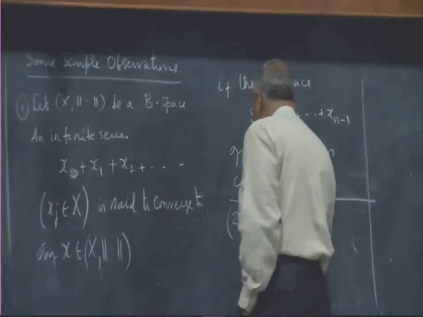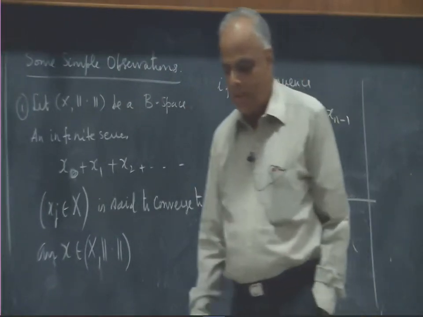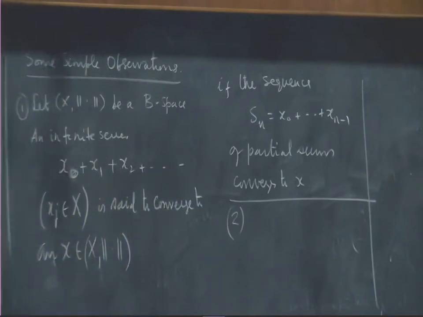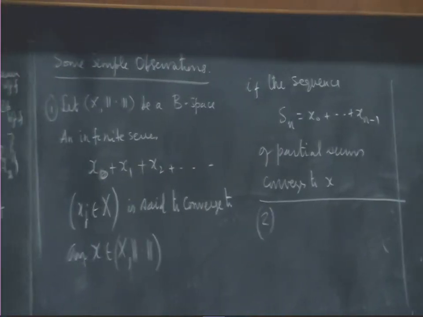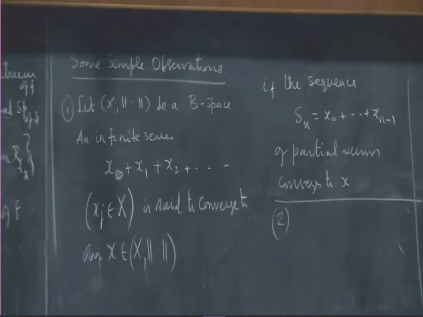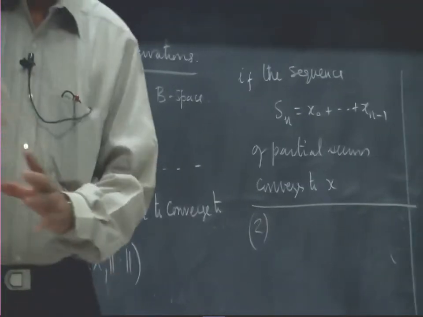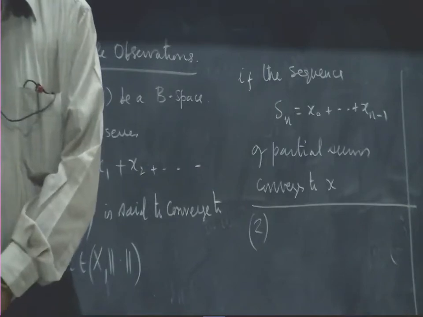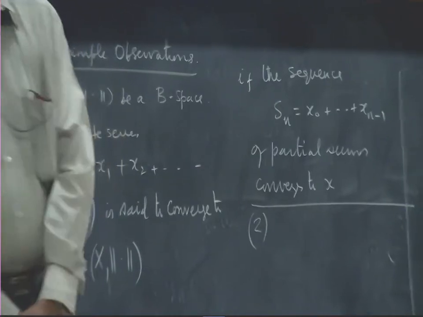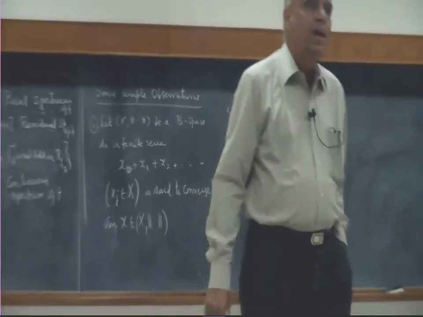The second observation that I want to make is, remember that when we consider the space of all bounded linear operators from one normed linear space to another, we said if the codomain is a Banach space, the space of bounded transformations will also be a Banach space.